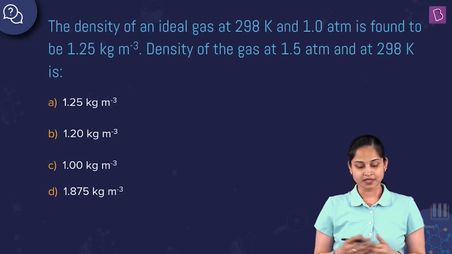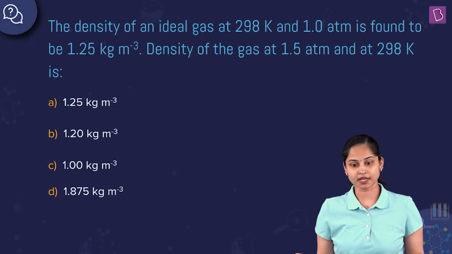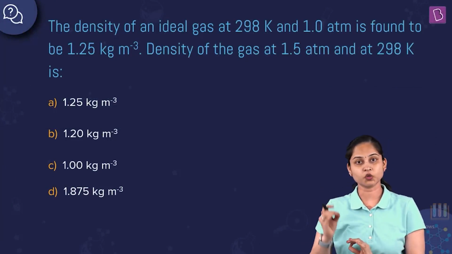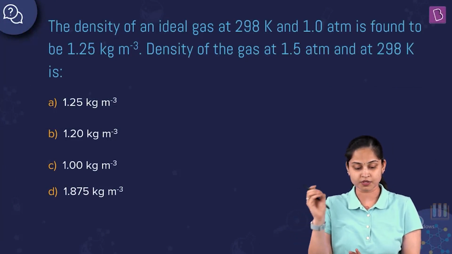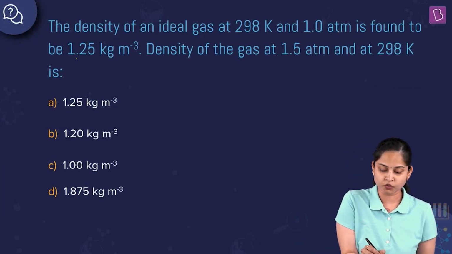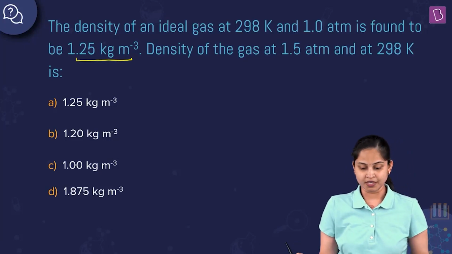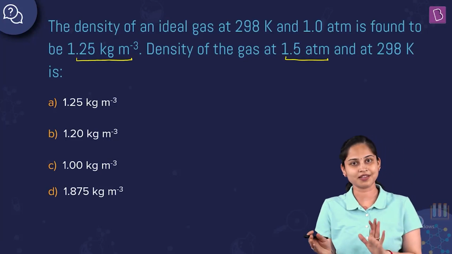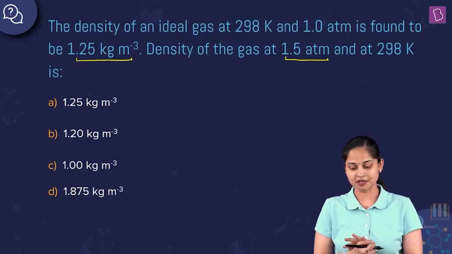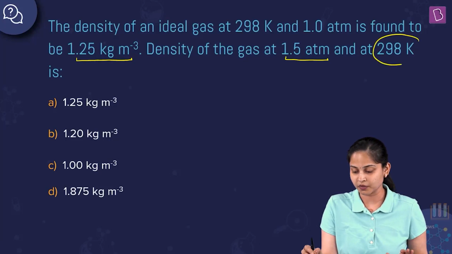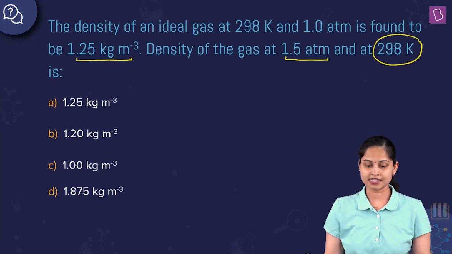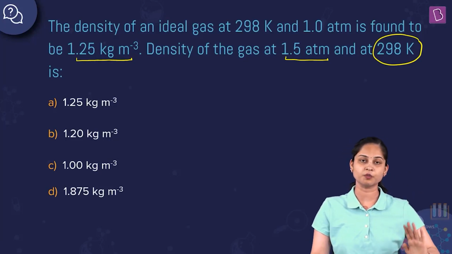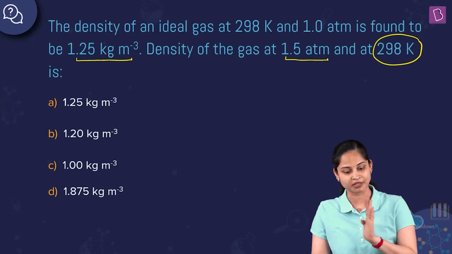The question over here is, the density of an ideal gas at 298 Kelvin and 1 atm is found to be 1.25 kg per meter cube.